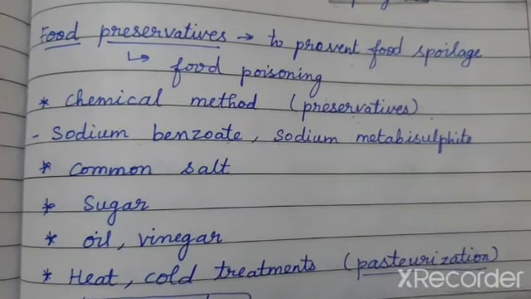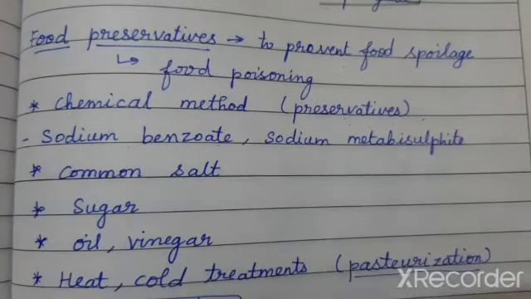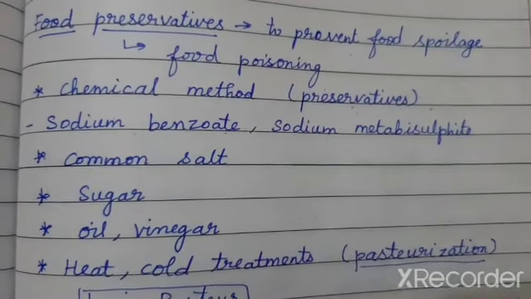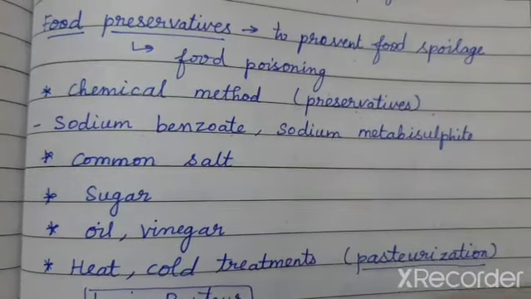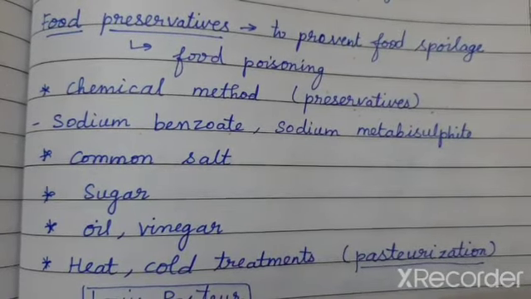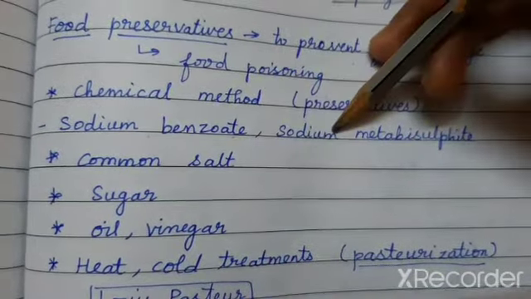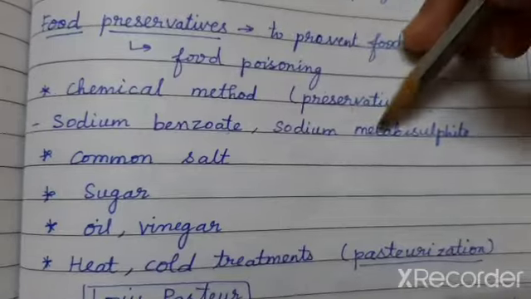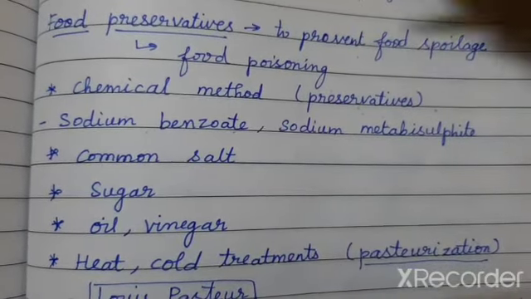We buy jam, jellies from the shop, right? Kisan jam, jellies, some sauce and all these things will definitely have the chemical preservatives in it. Tomato sauce, everything will have the chemical preservatives like sodium benzoate or sodium metabisulfite. They are the preservatives added to the food to prevent spoilage.